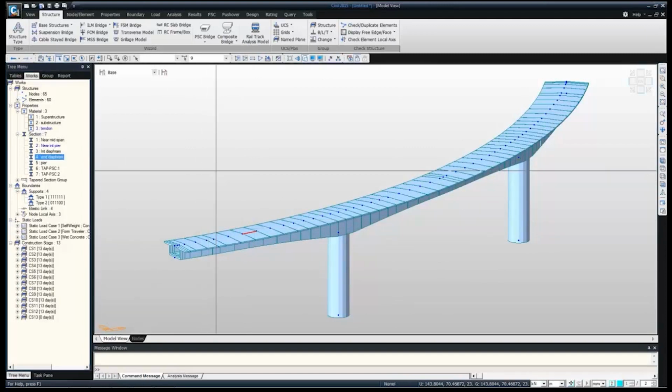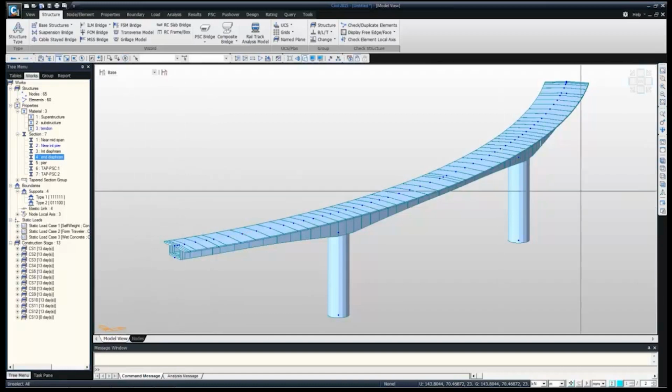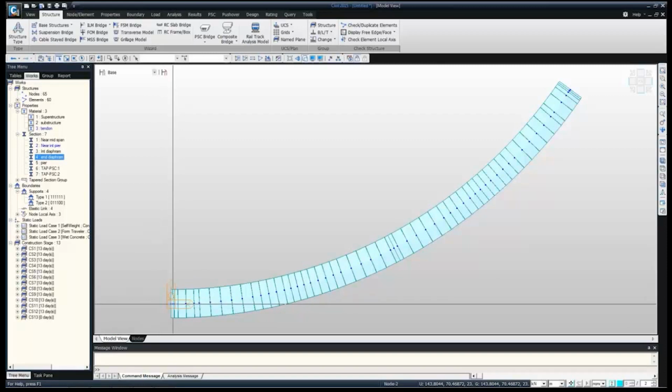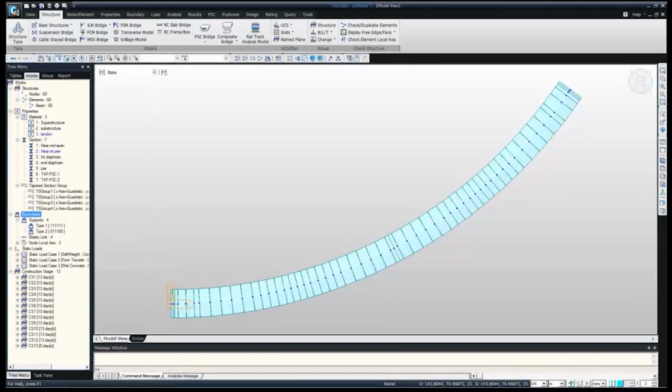Now in the wizard, we don't have inputs for defining the end diaphragms. These two segments we have considered in the FCM, but these two are the end diaphragms. So we can select these two sections and assign the end diaphragm property by drag and drop. Now the end diaphragm has been assigned to these two sections. In the same way, on the right-hand side also, this is the end diaphragm, so we can select these two sections and assign the end diaphragm section property. Like this we can do modifications after creating the complete model.